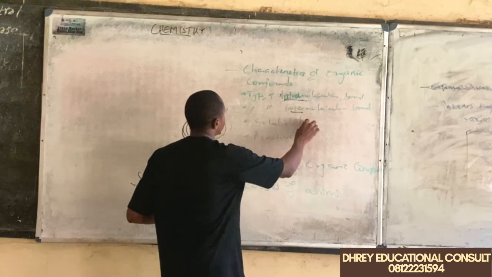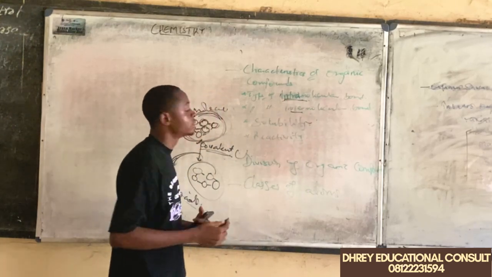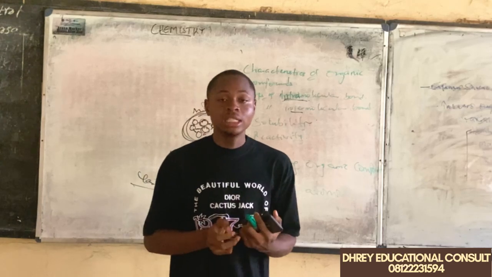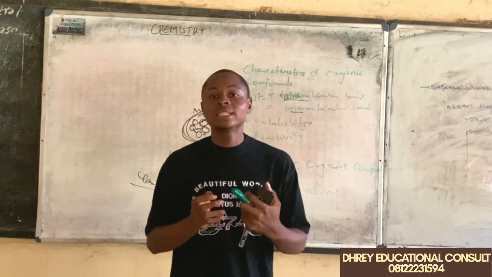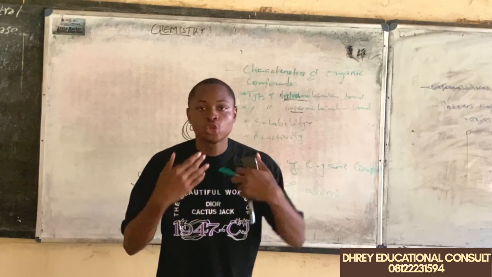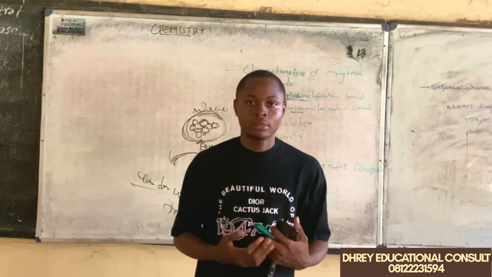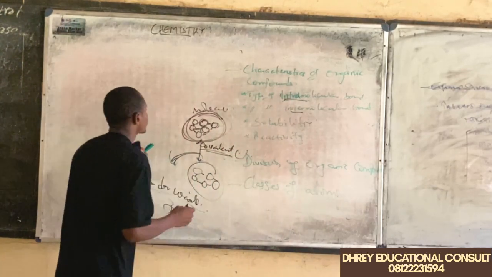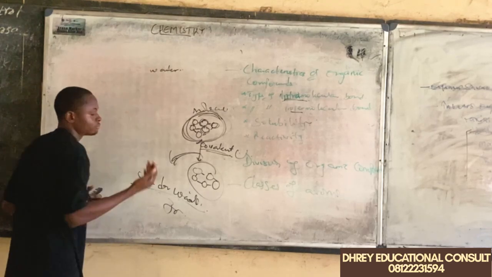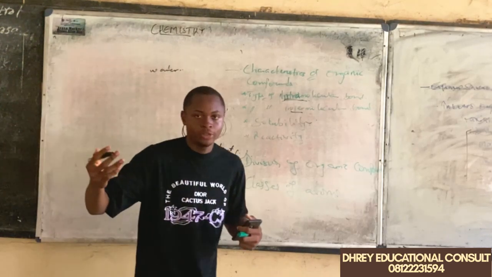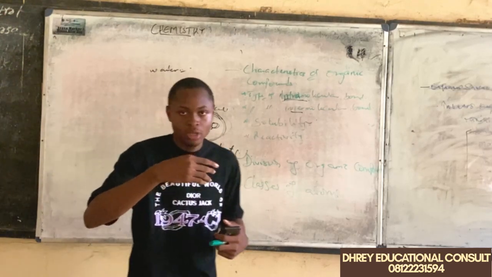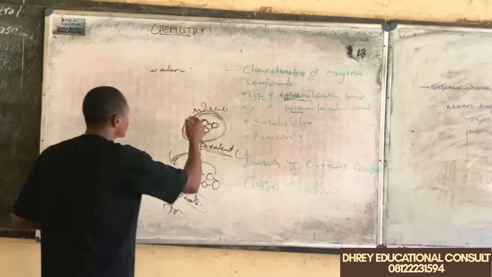Now, another characteristic of organic compounds is their solubility. Basically, organic compounds dissolve in non-polar solvents. We have solvents like water and several other solvents, but water is the universal solvent that we know, and water is known to be polar.